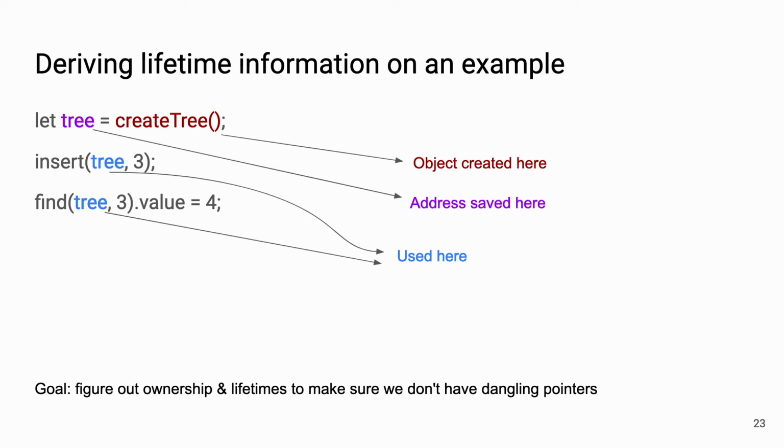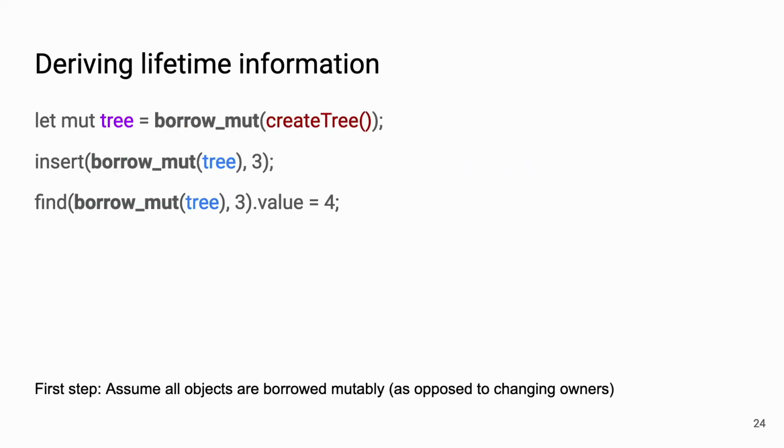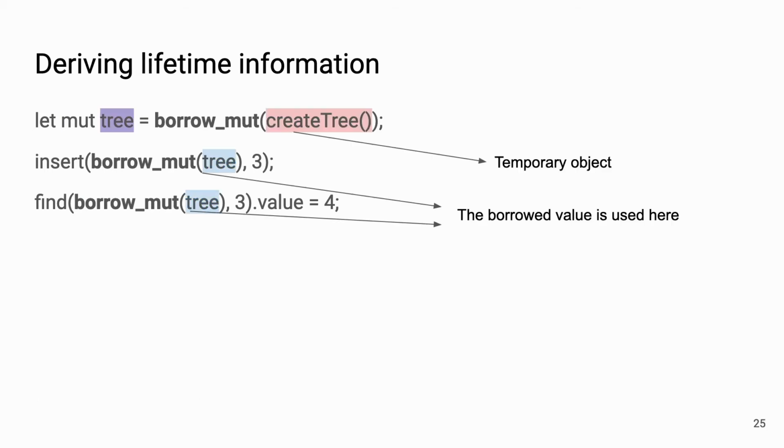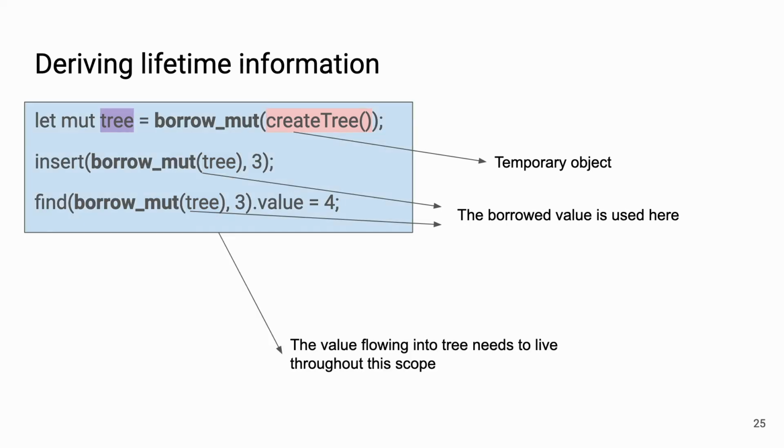So let's do our initial rewrite. And we just say, okay, everything is borrowing. So we borrow the object returned by create tree. And then that value is used later on through that pointer in purple. The value flowing to tree needs to live throughout this scope because it's being used in multiple places there. However, because it's a temporary object, it's going to be deallocated at the end of the first line.